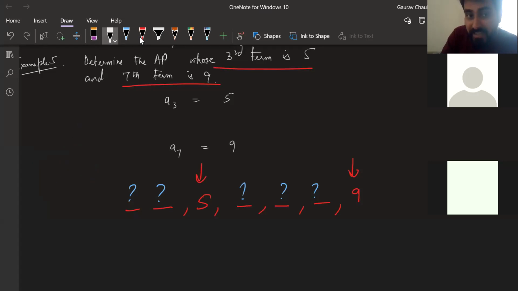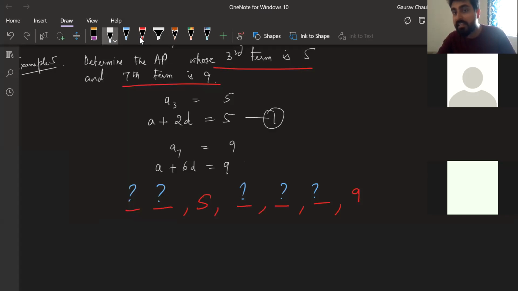Okay. So A3 is what? A plus 2D is equal to 5. A7 is what? A plus 6D is equal to 9. This is one equation. This is second equation. Linear equations, Nishchay, linear equations. Two variables, two equations. Can you solve that, Nishchay, sir?